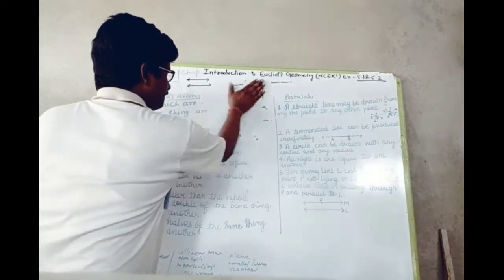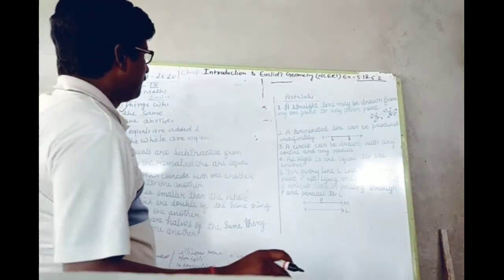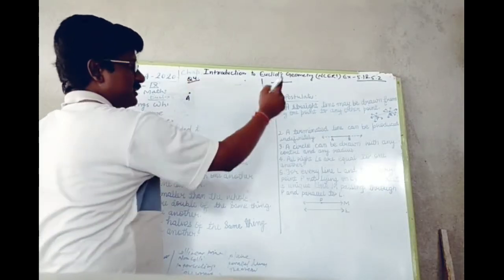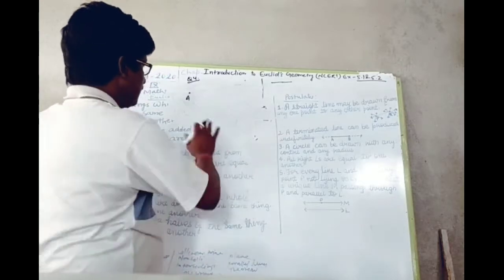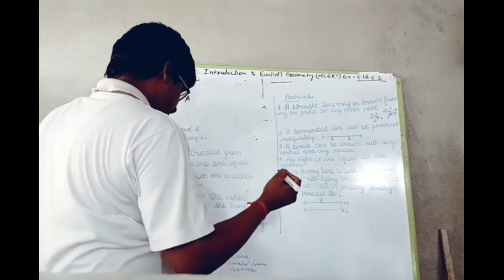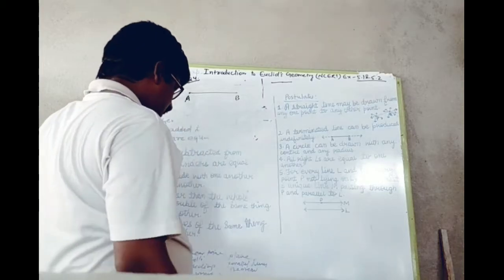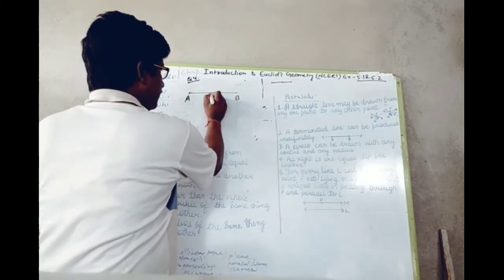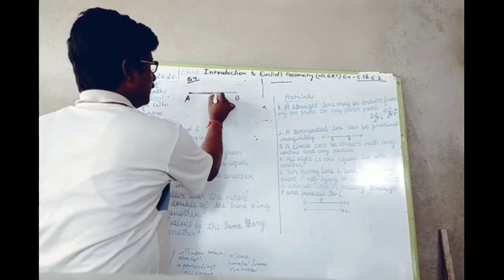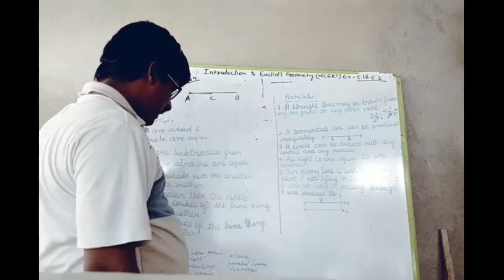Question number 4 of exercise 5.1 is: if 2 points A and B are given, and a point C lies between them such that AC and BC are equal, then prove that AC is equal to half AB.